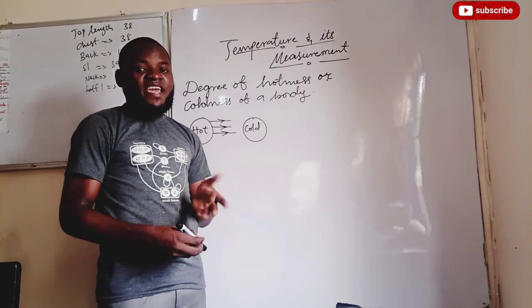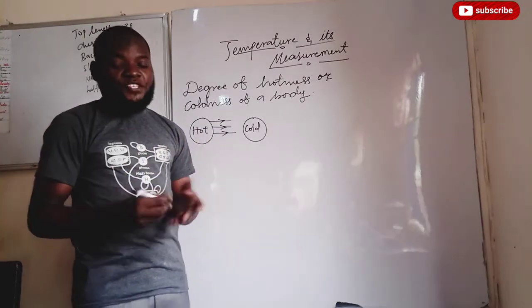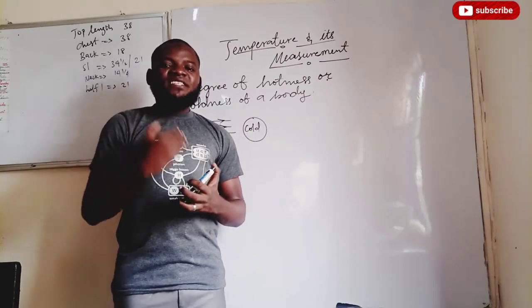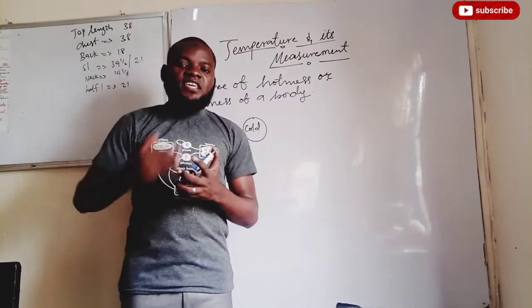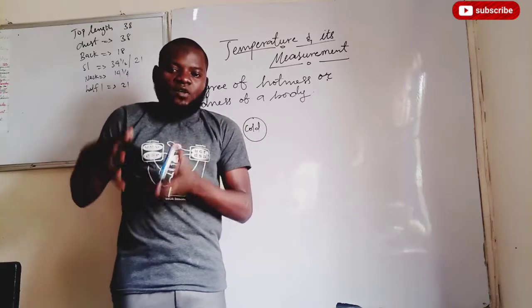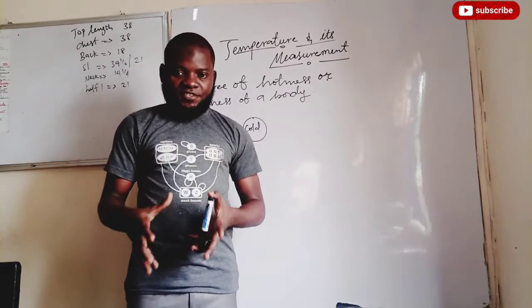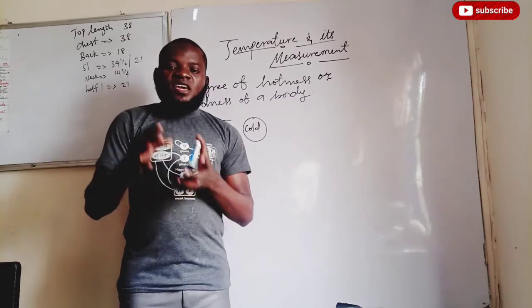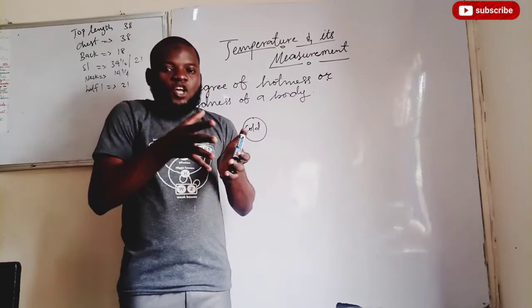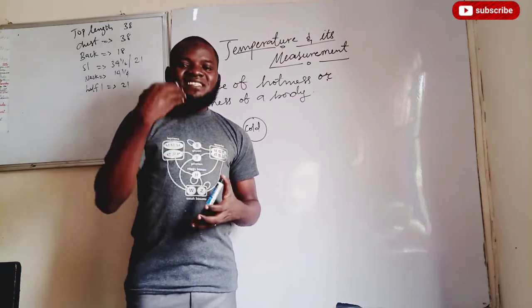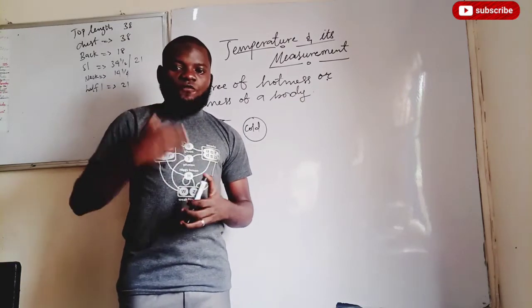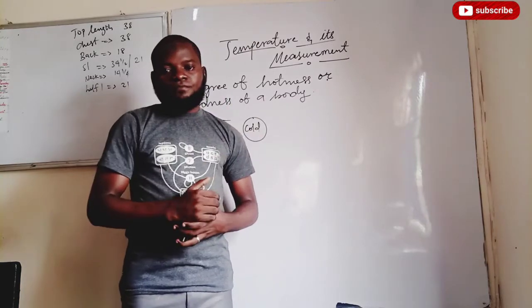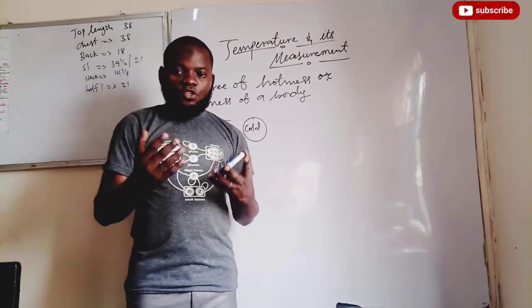If that should be the case, we can now define temperature as the property of a substance which decides which way heat will flow when the substance comes in contact with another substance. I will take the definition again. Temperature is the property of a substance which decides which way heat will flow when the body comes in contact with another body. Are we together now? So do we understand that now?